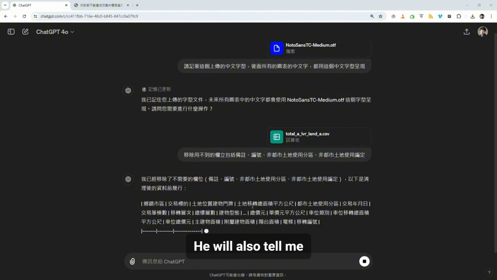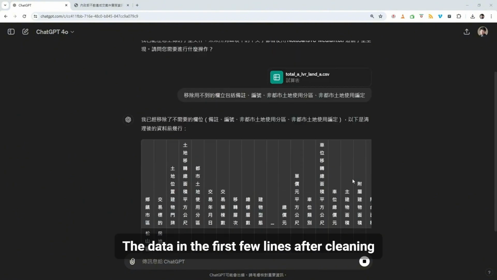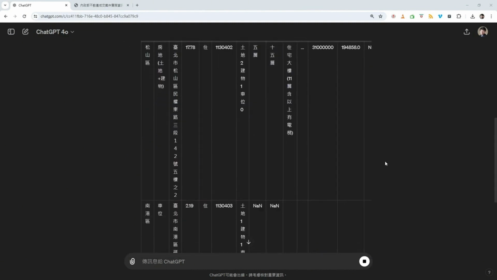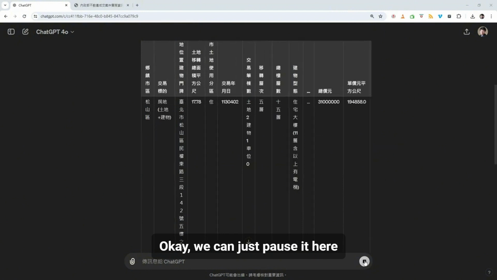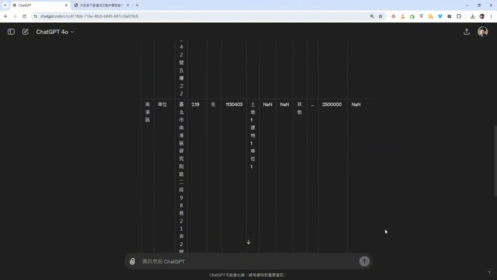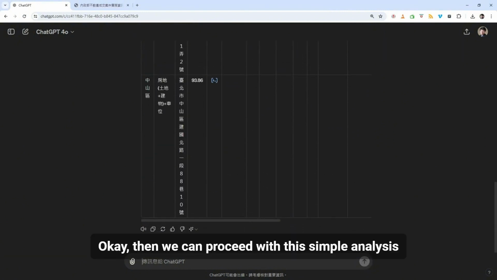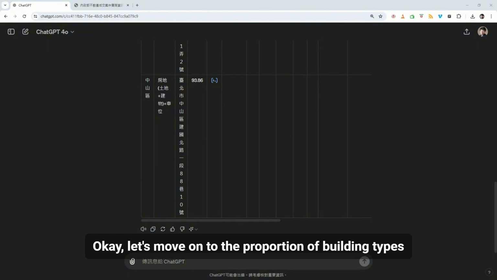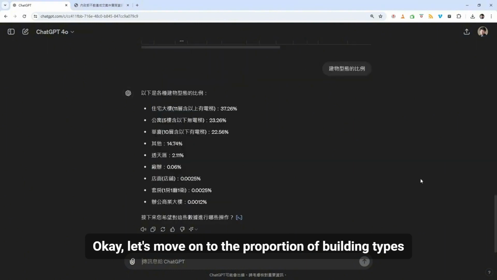It will also show me the first few lines of the data after cleaning. We'll list it out first. Okay, we can just pause it here. Then we can proceed with this simple analysis. Okay, let's move on to the proportion of building types.